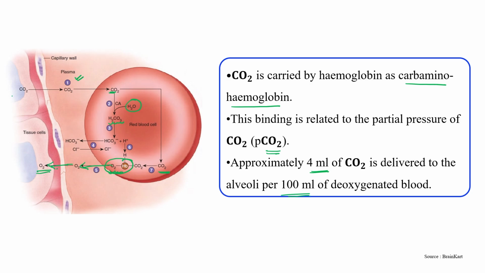Okay, while the partial pressure of carbon dioxide is more here, so it moves from high to low side. Here it is low, so it moves from tissue to RBC side. Here oxygen partial pressure is less, here more, so just the opposite direction. So this is how it works.